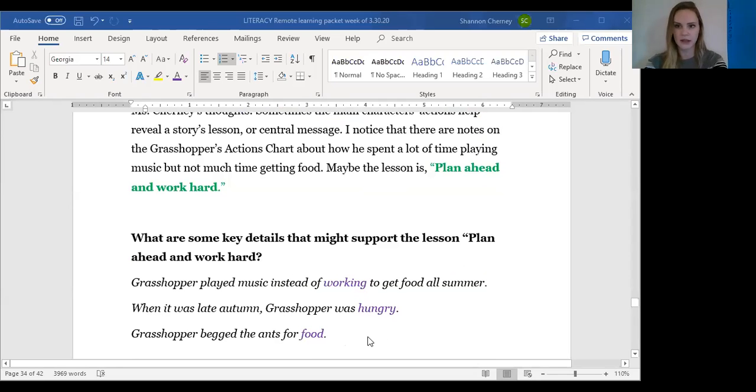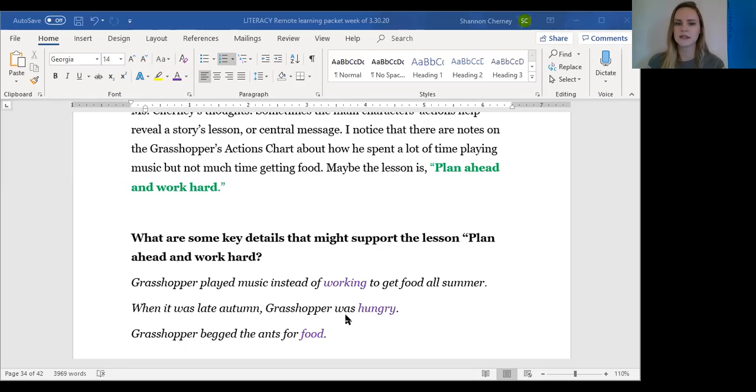Your job was to fill in the blank, and I went ahead and did it in purple to go over the answers. So the details that support this green lesson are: Grasshopper played music instead of working to get food all summer. When it was late autumn, he was hungry. And Grasshopper begged the ants for food.